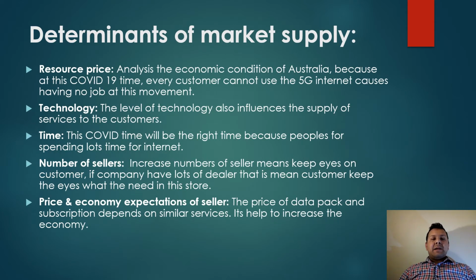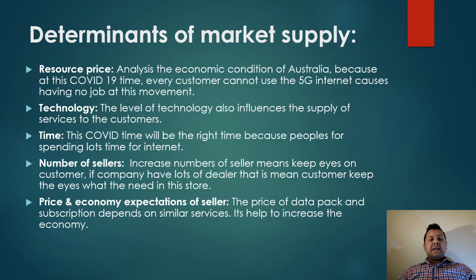Here are the determinants of supply, and how they apply. Service price, resource price: analyze the economic condition of Australia, because at this COVID-19 time, not every customer can use the 5G network because they have no job at this moment. Technological: the level of technology also influences the supply of service to the customer. Time. Number of sellers: increasing the number of sellers means keeping the eyes of customers. If a company has lots of dealers, it means customers can see what they need in the store.